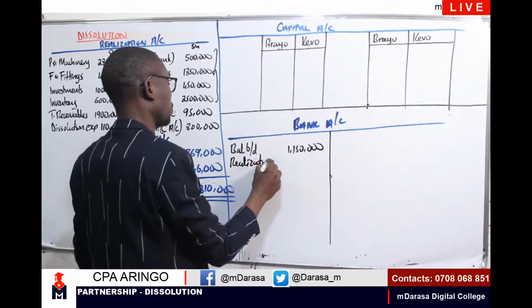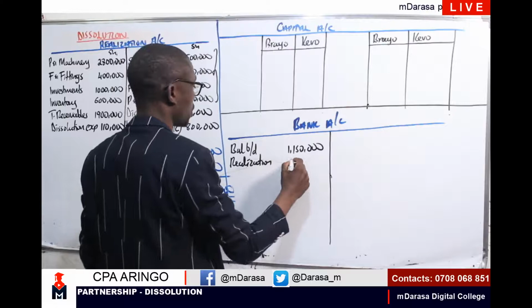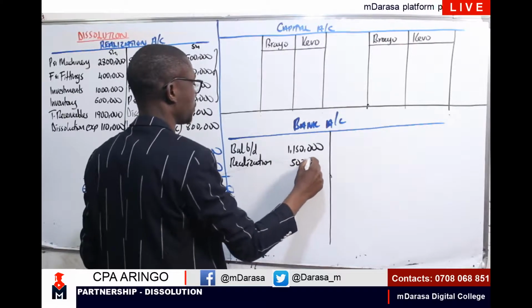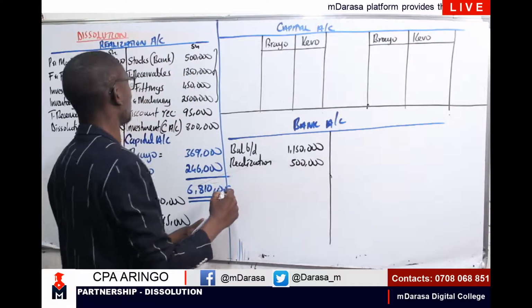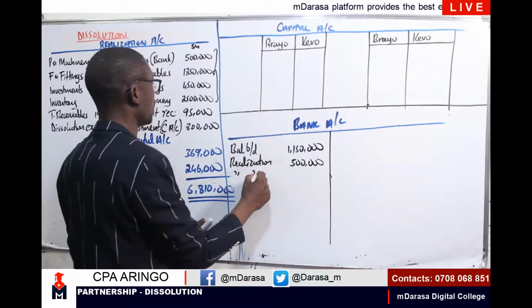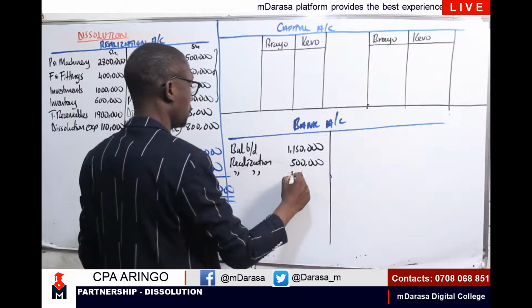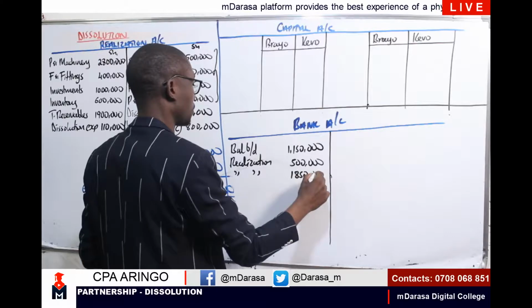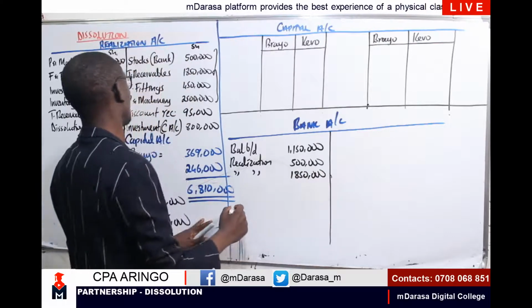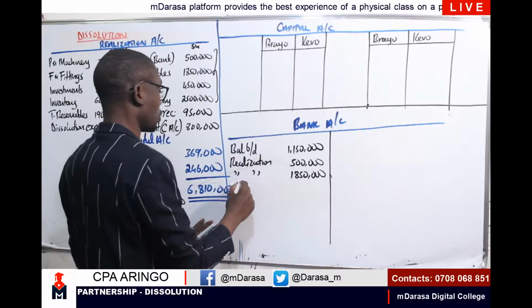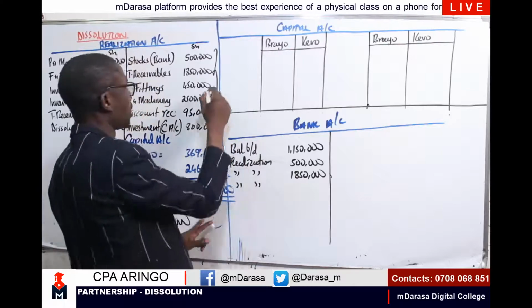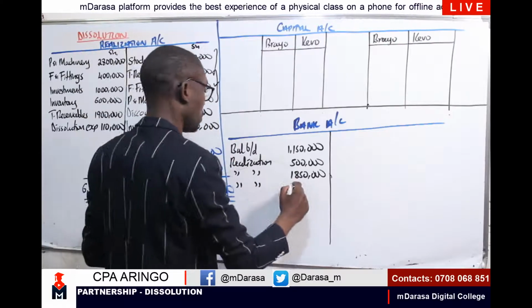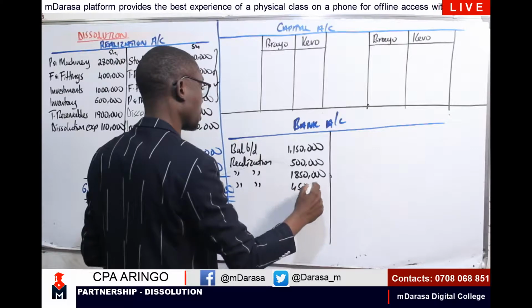That amount is coming from realization. That is stock, 500,000. Then, still on realization, I'm having 1,850. I'm having furniture and fittings in the realization account, 450,000.